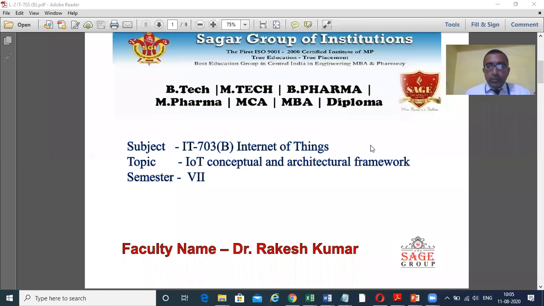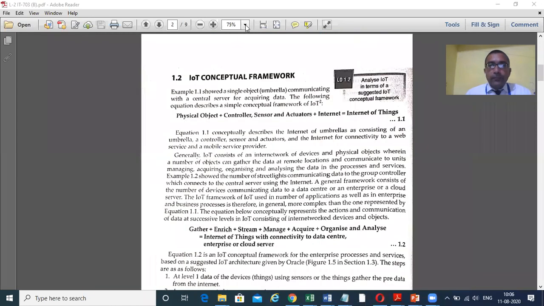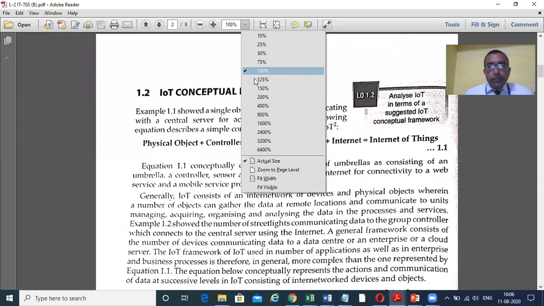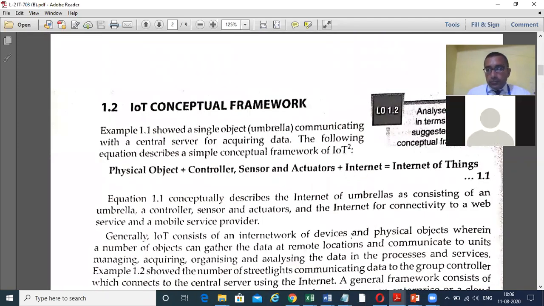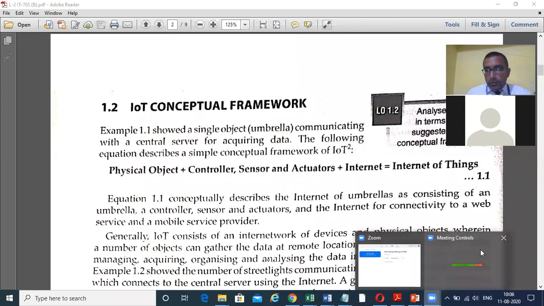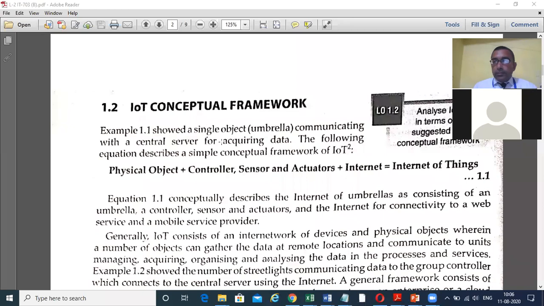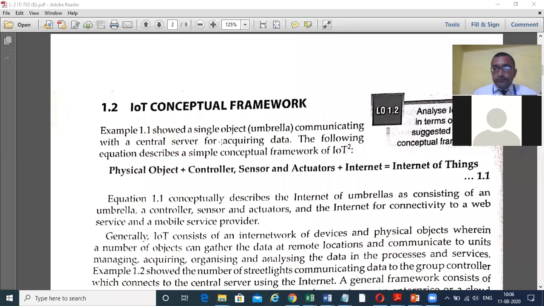Myself, Dr. Rakesh Kumar, and today we will discuss the topic IoT Conceptual and Architectural Framework that comes under Internet of Things, that is IP 703B. Okay, now we are coming to the point that is IoT, the IoT Conceptual Framework.